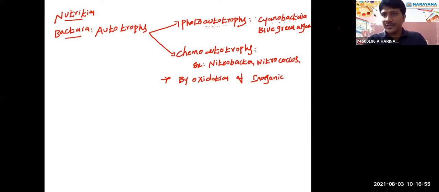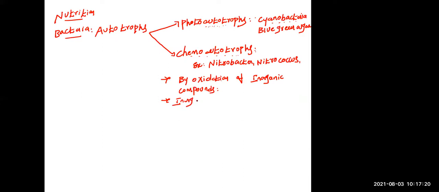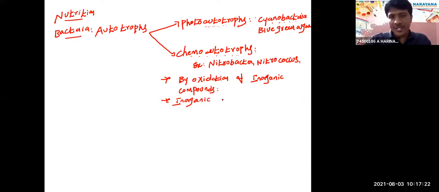By the oxidation of inorganic compounds, they get energy. What is an example for inorganic compounds? Nitrates, nitrites, ammonia. Right, ammonia, nitrite, and nitrate also.